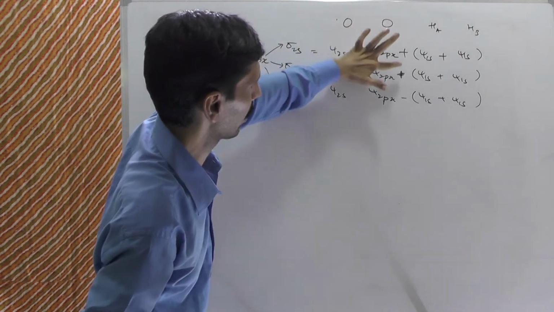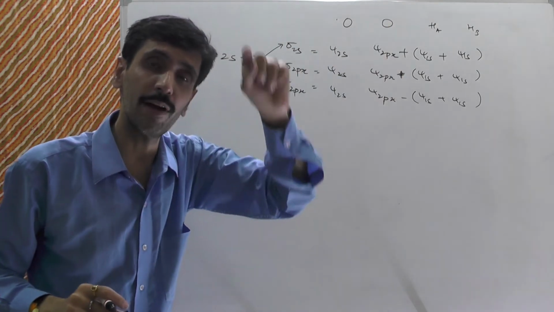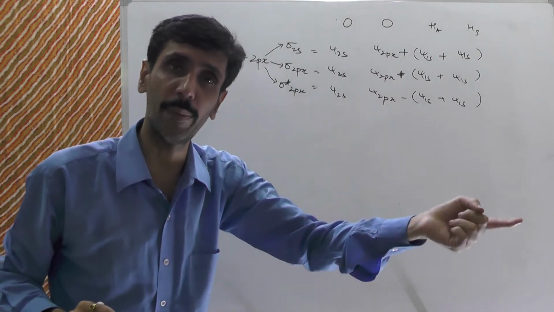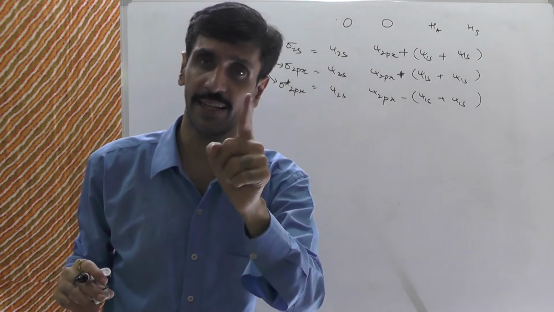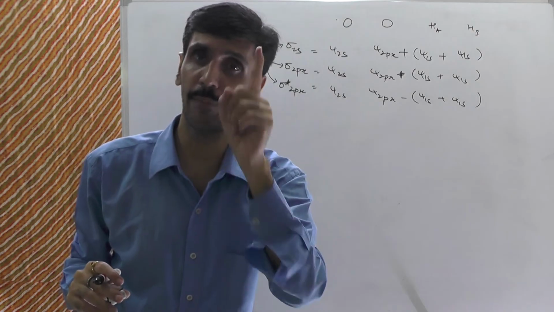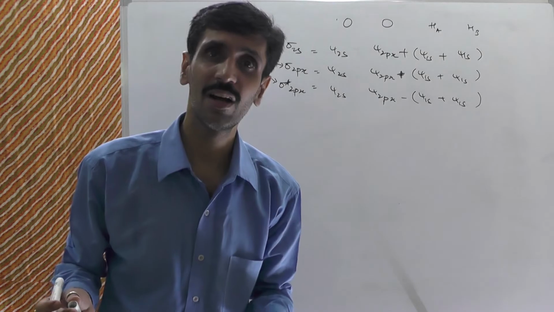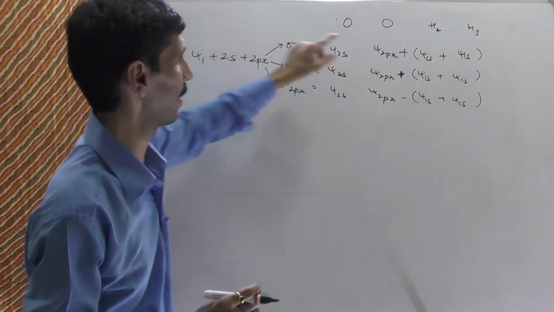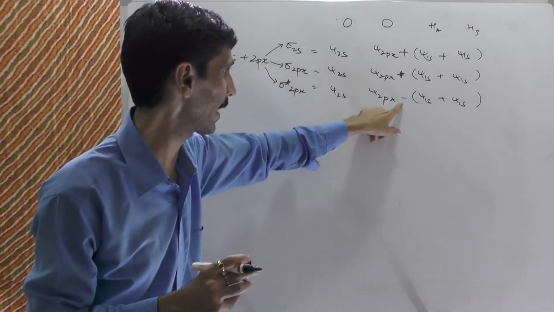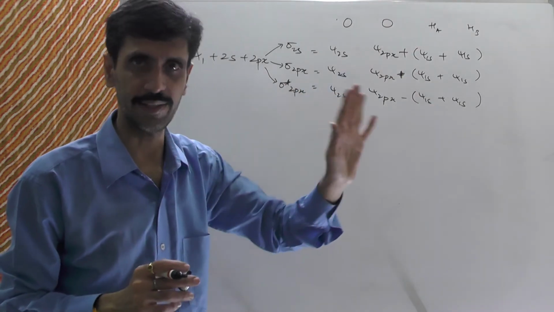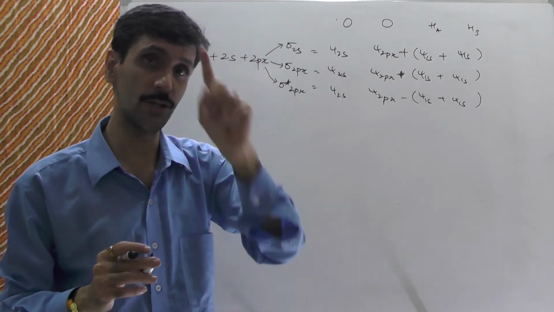OK, so now look, plus plus minus, I am talking about those signs. Those signs will depend upon whether the corresponding molecular orbital is bonding or anti-bonding. If it is a bonding molecular orbital, it will be a plus sign. If it is an anti-bonding molecular orbital, it will be a minus sign. And how to find out? Simple, star or without star. OK, so this is without star, so it is bonding, and if bonding then plus. OK, this is star, meaning anti-bonding, so what happened, minus. Sorted out? Right.